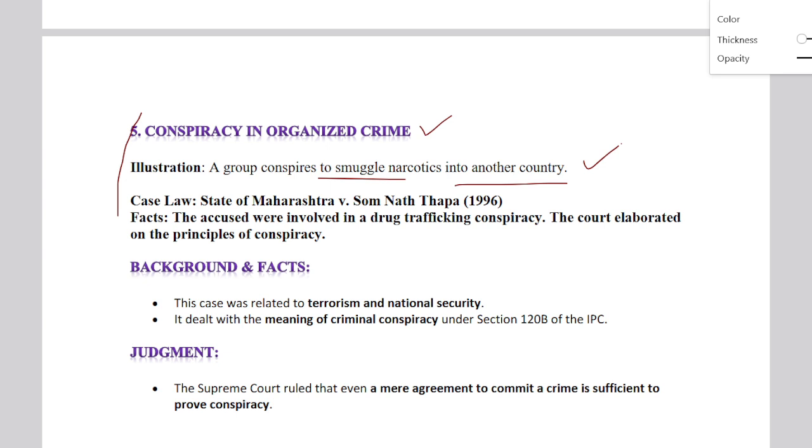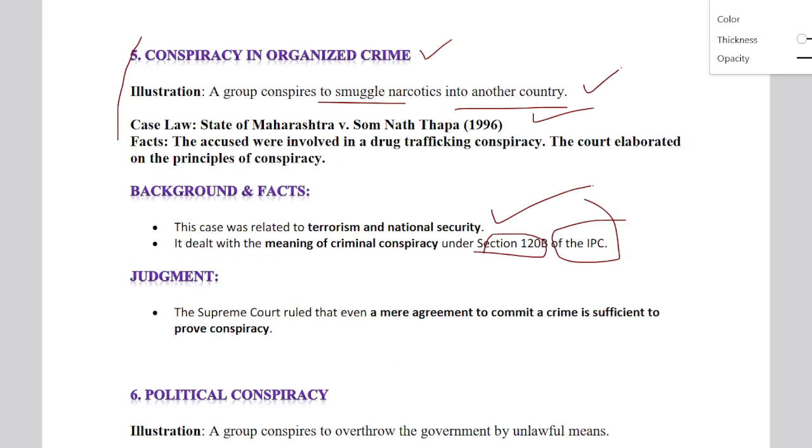So here, State of Maharashtra versus Somnath Thapa, this was the major case. In this case, the accused were involved in a drug trafficking conspiracy, and the court elaborated the principle of conspiracy. The background of this case was related to terrorism and national security, and the criminal conspiracy under BNS is Section 61, and in IPC it is 120B.